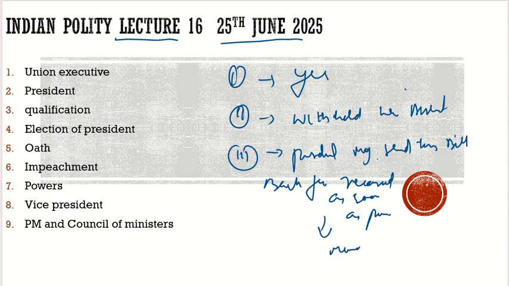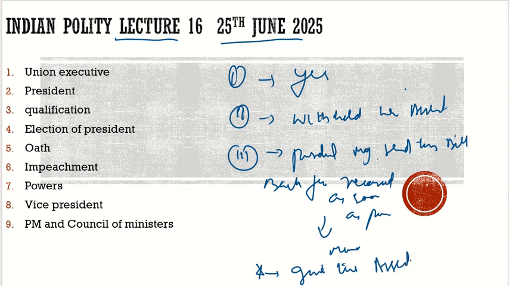For a money bill, he has to say yes or no. There is no reconsideration. If he sends it back for reconsideration and the parliament passes the same bill again, then he has to give assent.